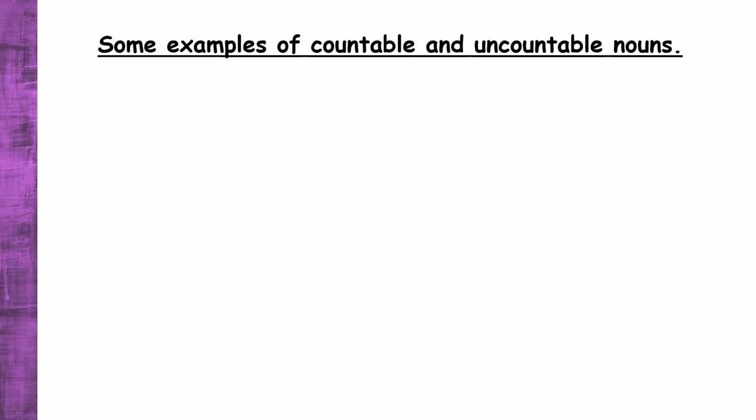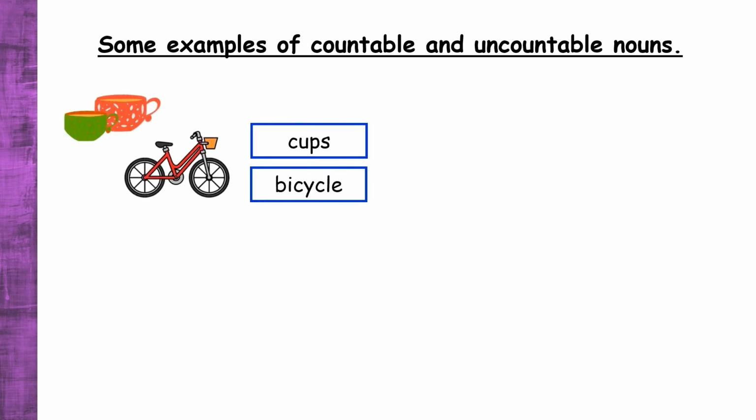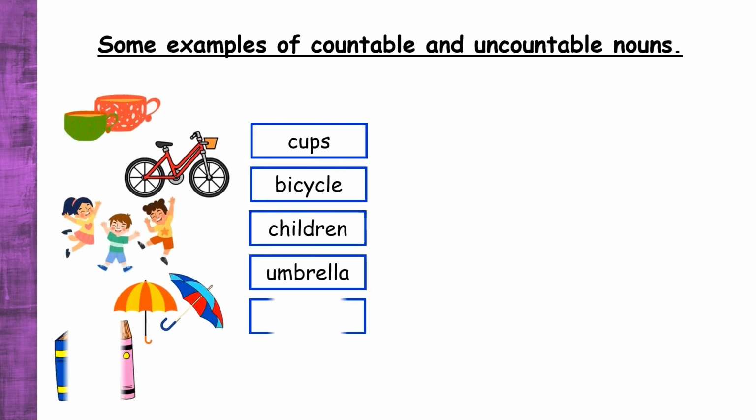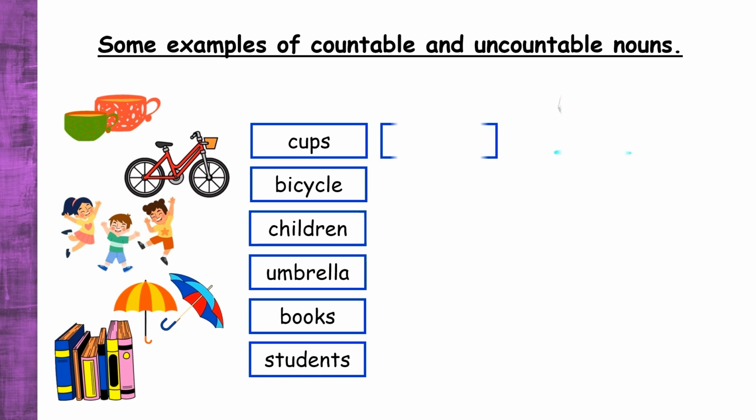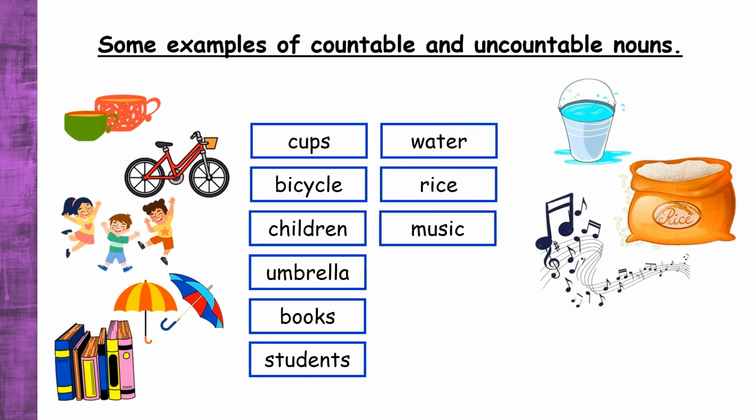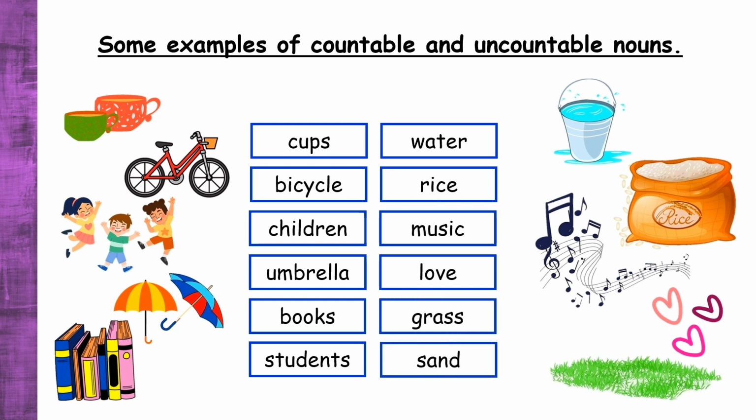Now let's look at some examples of countable and uncountable nouns. The countable nouns are cups, bicycle, children, umbrella, books, and students. Uncountable nouns are water, rice, music, love, grass, and sand. These are some of the examples that we are going to use throughout this lesson.